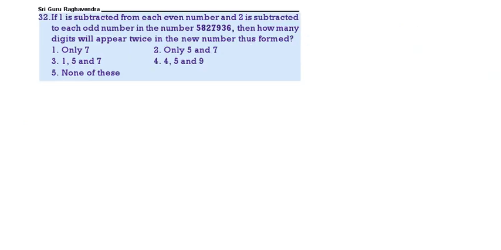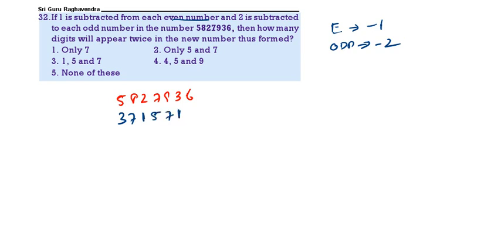Then, if 1 is subtracted from each even digit and 2 is subtracted from every odd digit, how many digits will appear twice? Even digit means minus 1, odd digit means minus 2. So if you do like this, we will get 3, 7, 1, 5, 7, 1, 5. So how many are repeating twice? 1, 5, 7 are repeating twice. 1, 5, 7 is the correct answer.